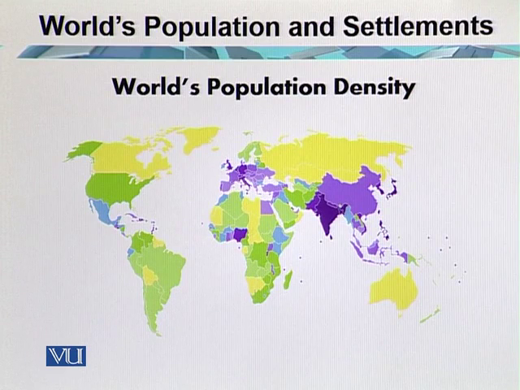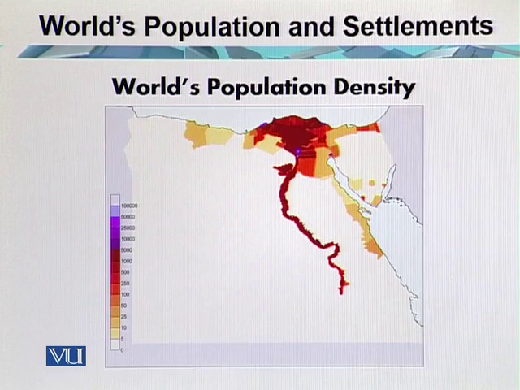Number two is the physiological population density. It is a population density that relates the total population of a country or region to the area of cultivated land it contains. This is called the physiological density, defined as the number of people per unit area of agriculturally productive land. Now, this is the map of Egypt. Here we can see that the darker shade represents the densely populated area of the country, and that is the river Nile area of Egypt. And the rest of Egypt is covered with desert.